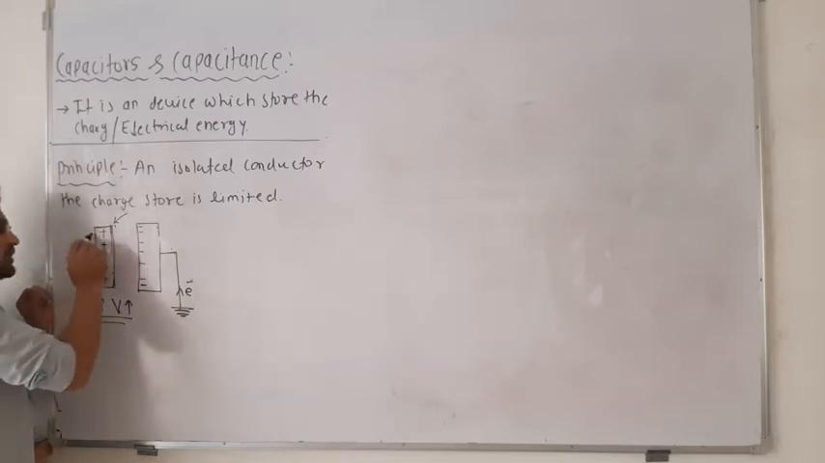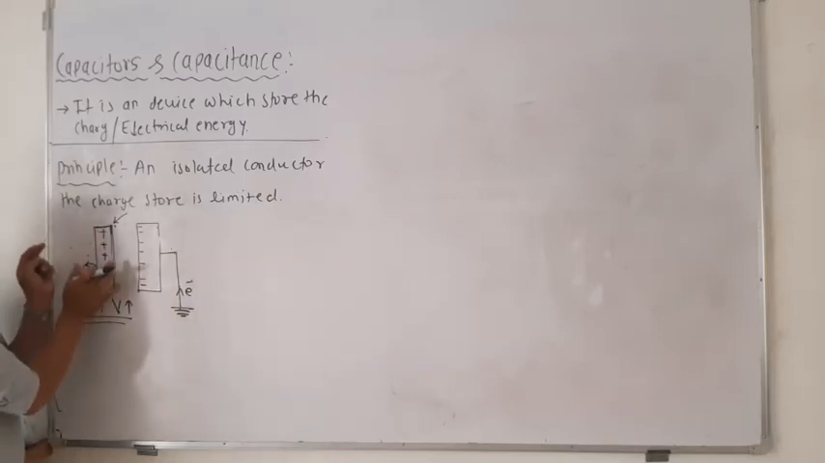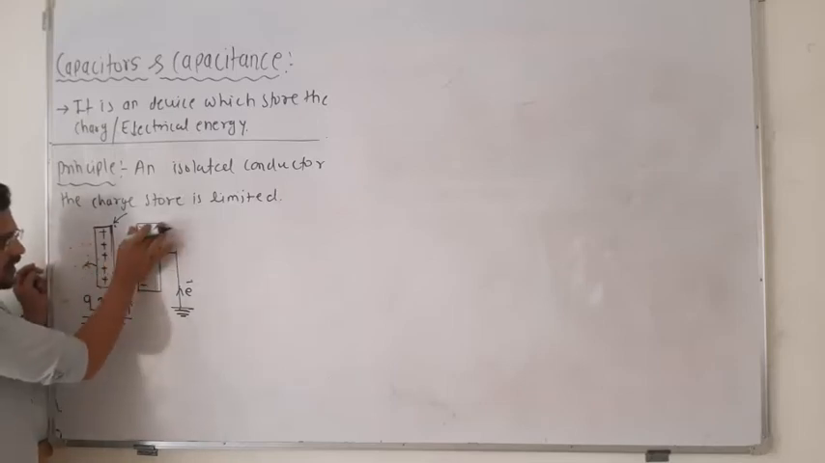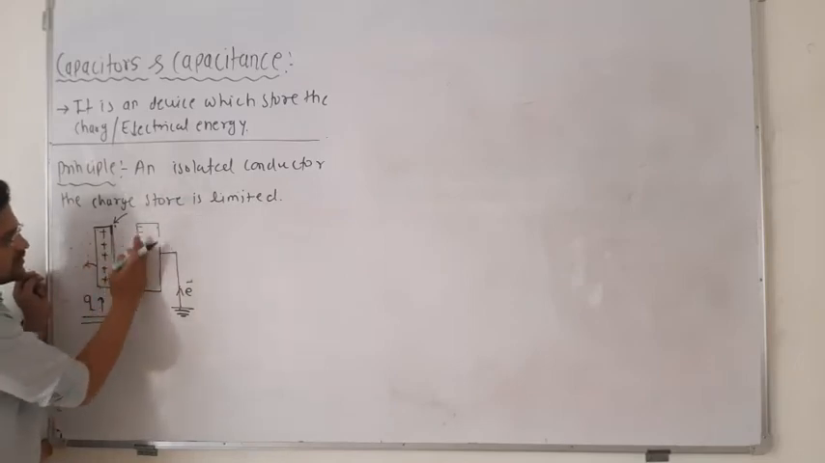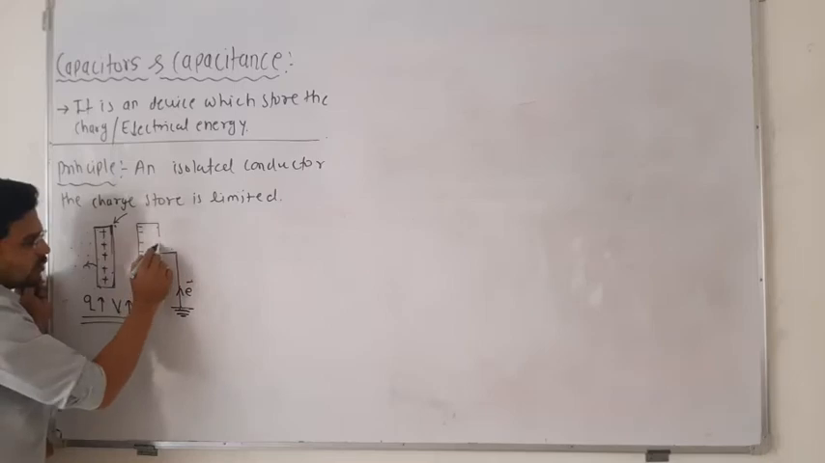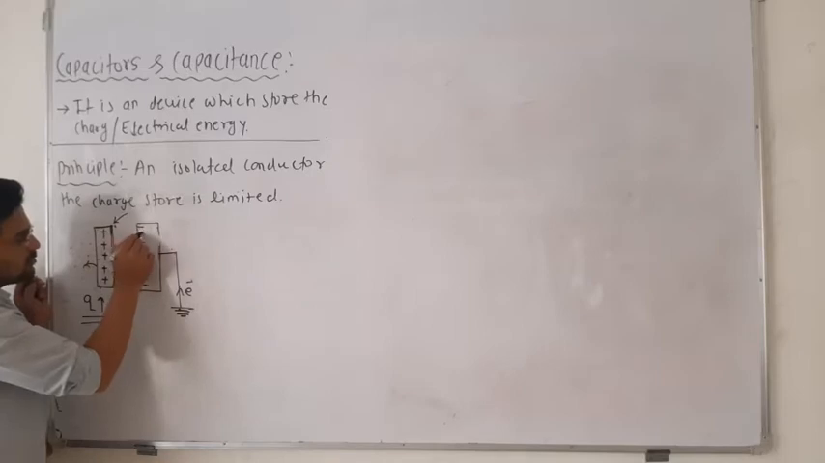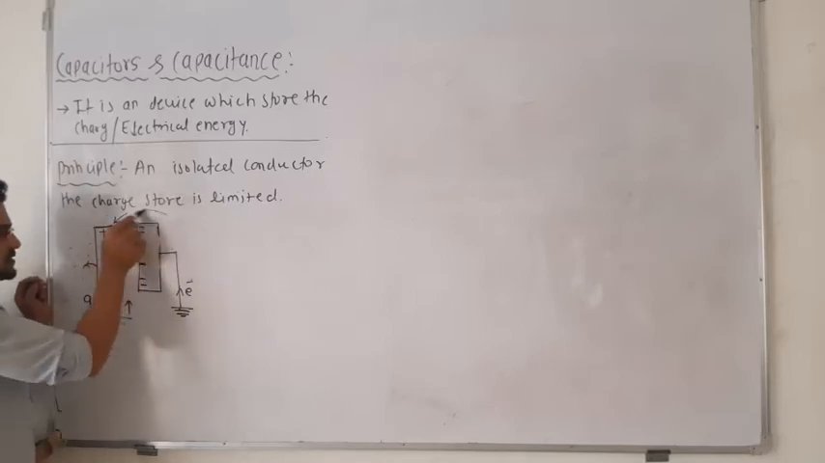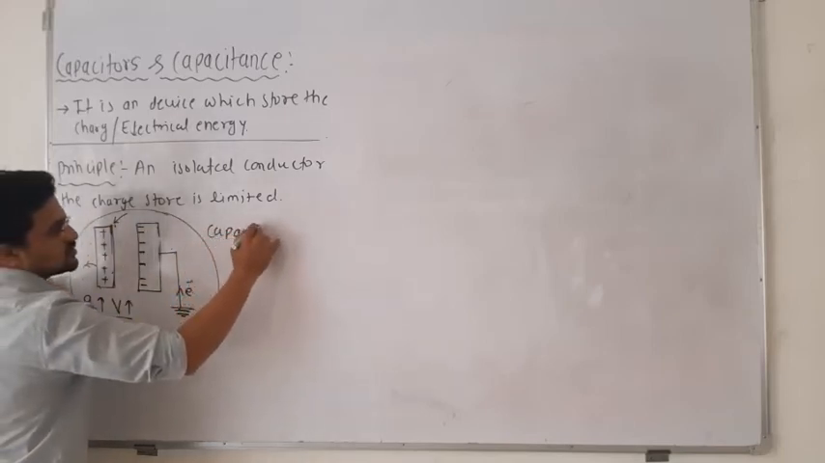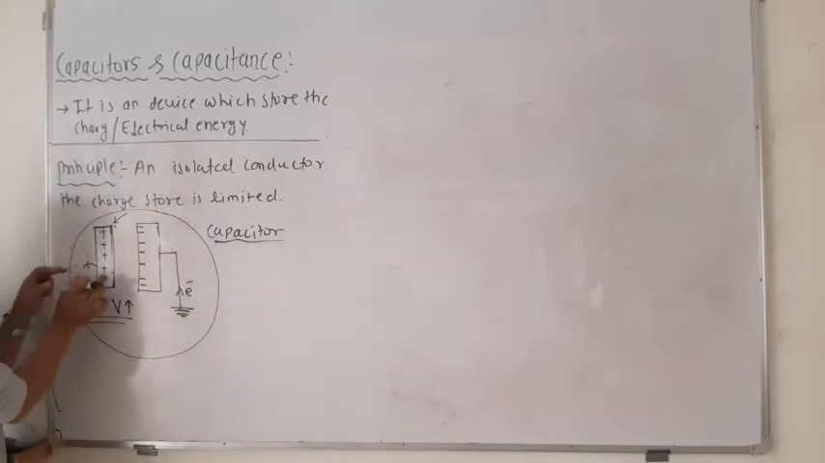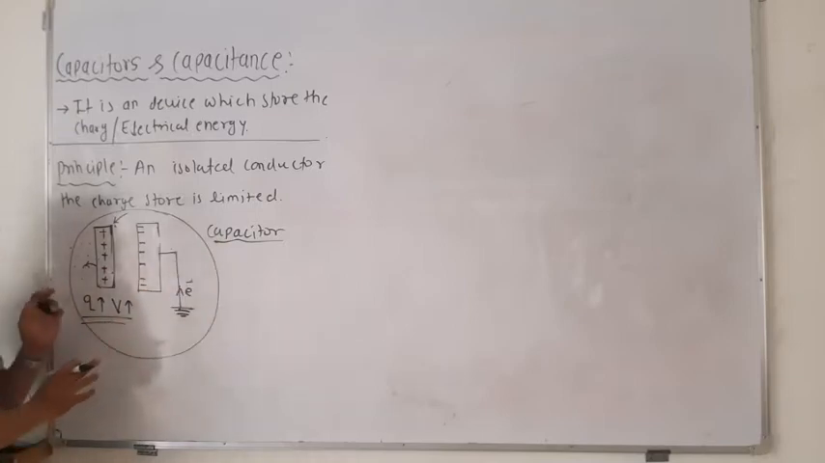That means you have increased the capacitance of this conductor by bringing another neutral conductor nearby. Due to electrical induction, the positiveness and negativeness separated, and once one side of this plate is connected to earth, that side is neutralized and you are left with only a negative charge. This system is known as a capacitor itself, where two oppositely charged conductors are separated by some distance, which holds the charge.